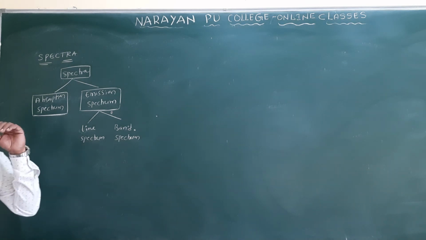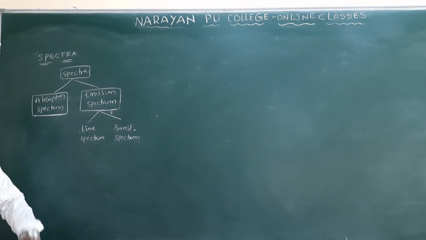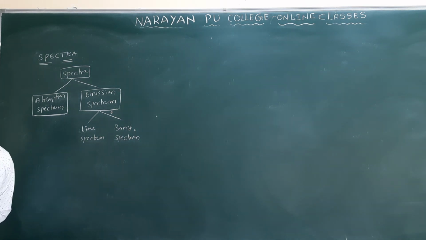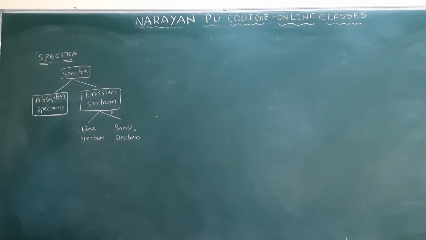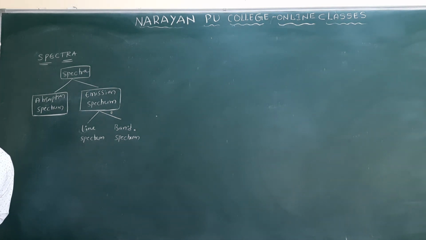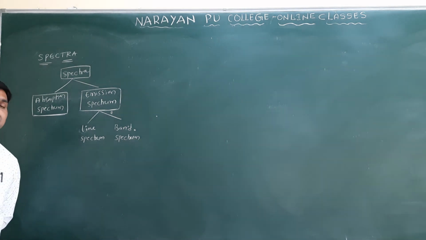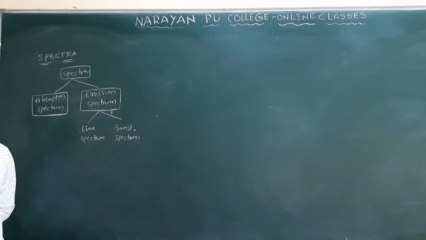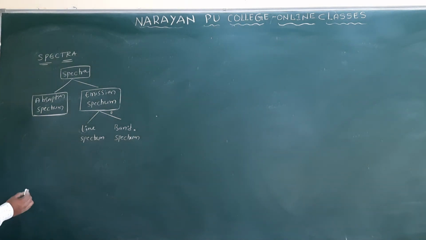Suppose a light falls on a substance. Some of the wavelengths are absorbed by the substance, and some of the wavelengths are emitted after some time. So absorption takes place and emission takes place.